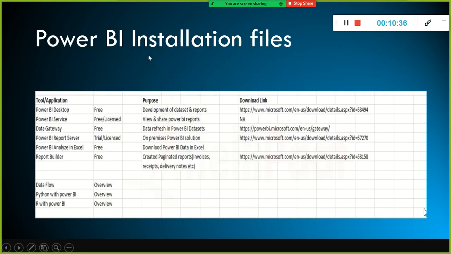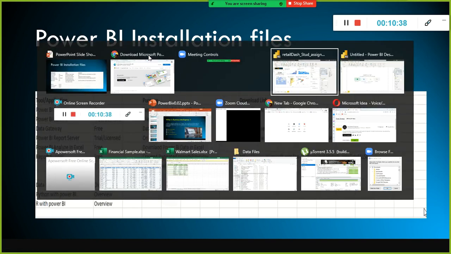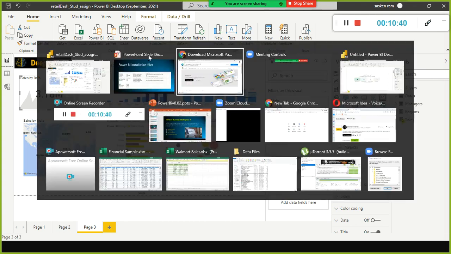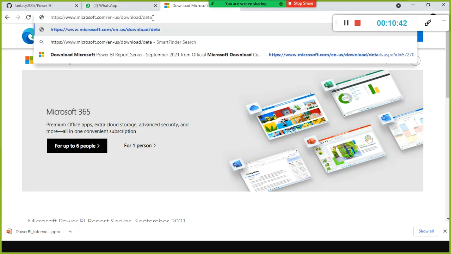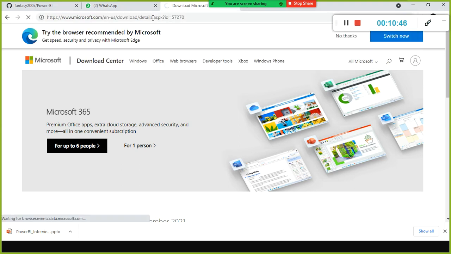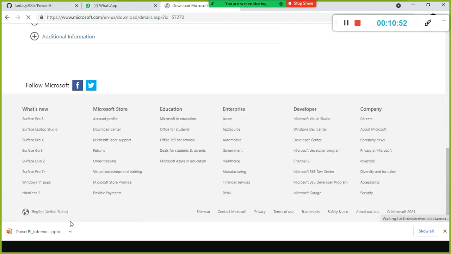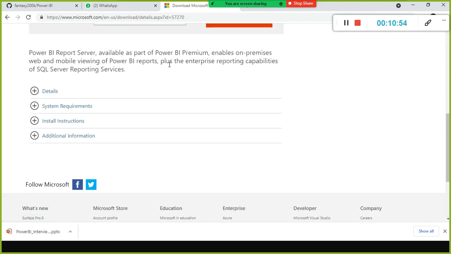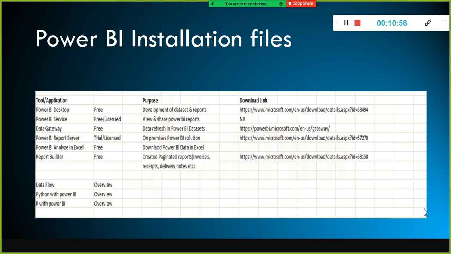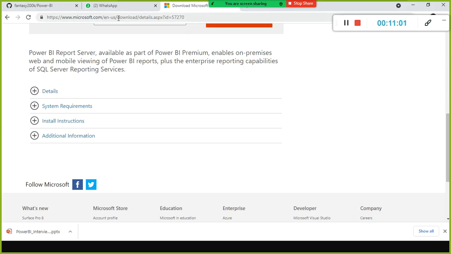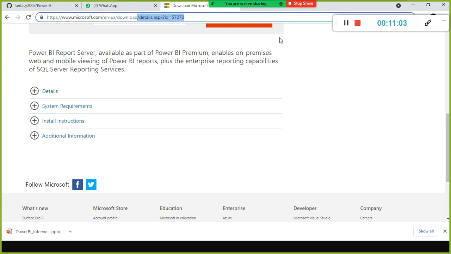Let me try this one. Or else we will go to download directly.